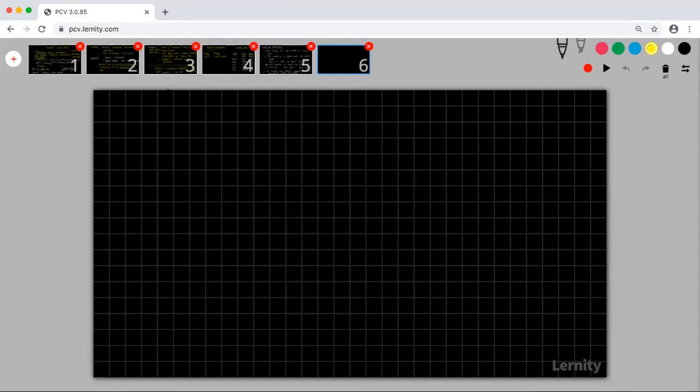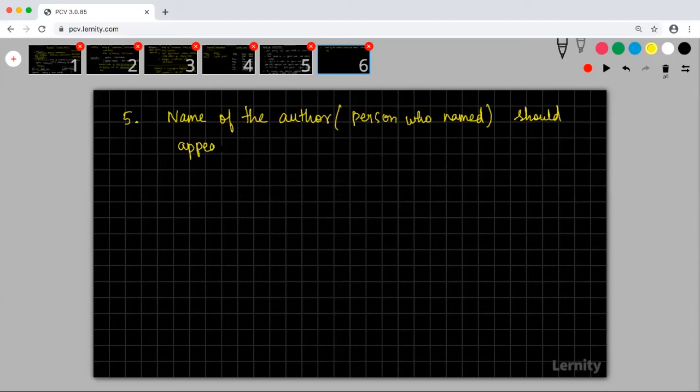The fifth rule is that the name of the author, the person who named it, is called the author, should appear after the specific epithet. Example, Mangifera indica Lin.